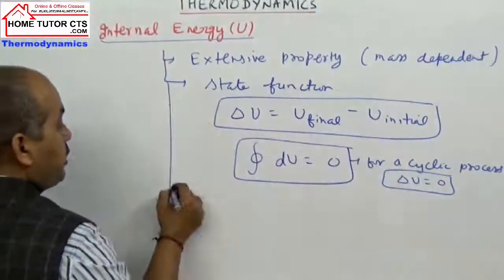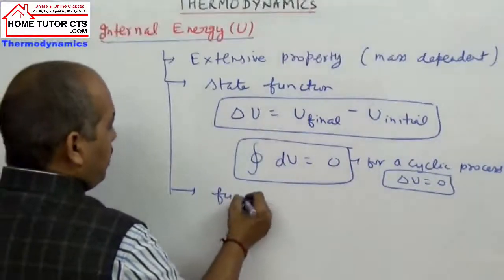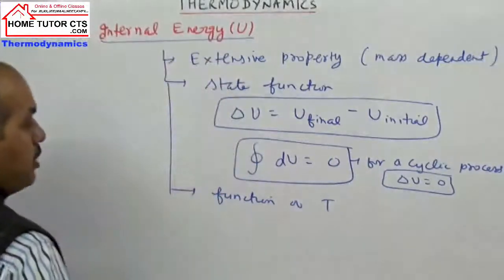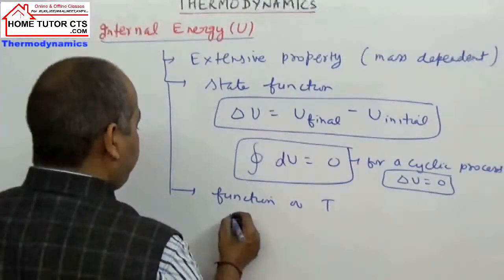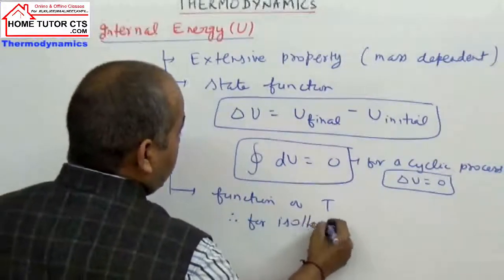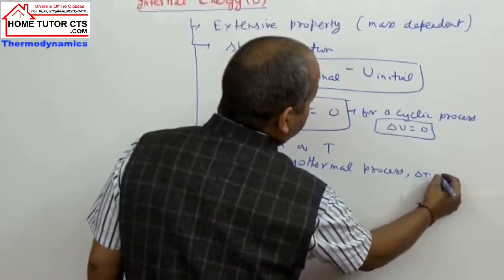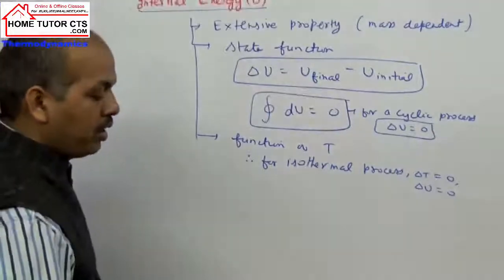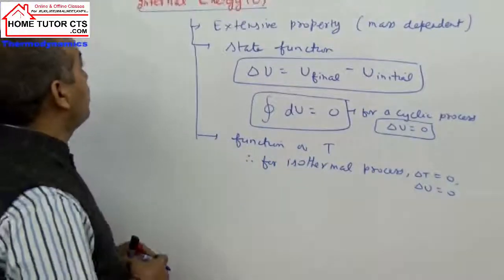Next point, it is a function of temperature. For an ideal gas, it is directly proportional to temperature. What does that mean? Therefore, for an isothermal process, delta T is 0. In such a case, delta U will also be 0. Okay, so that is what we can take as basic properties of internal energy.